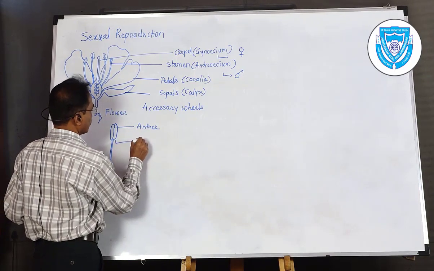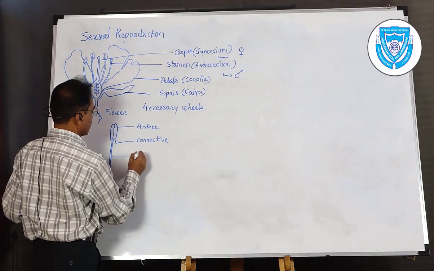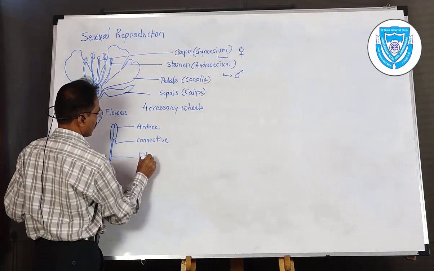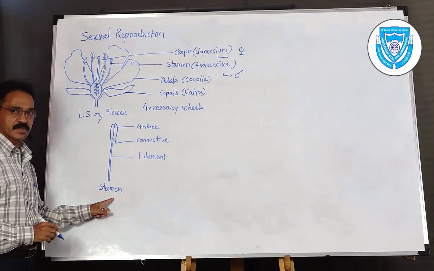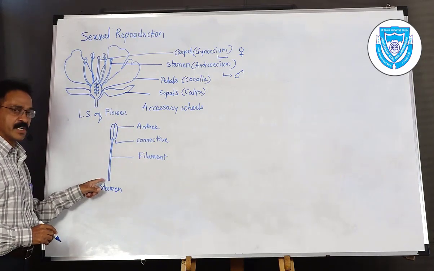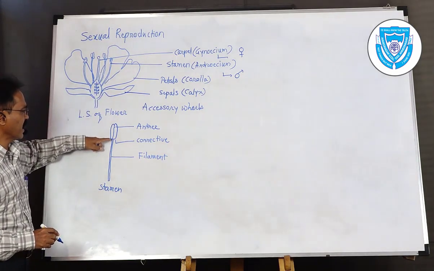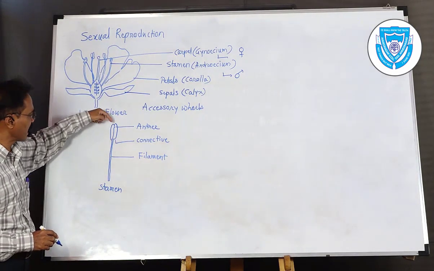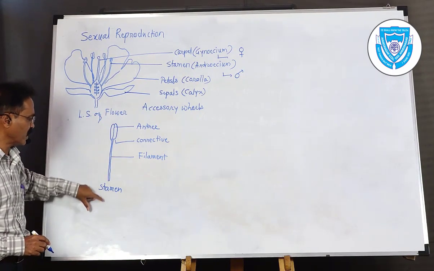This is called the connective, and the last one is called the filament. So these are the three parts of the stamen. The filament is the elongated part, which is attached to the flower here at the base, and then it has the connective. The connective is the point where the anther is attached with the filament. So it is joined here, and it is called a stamen.